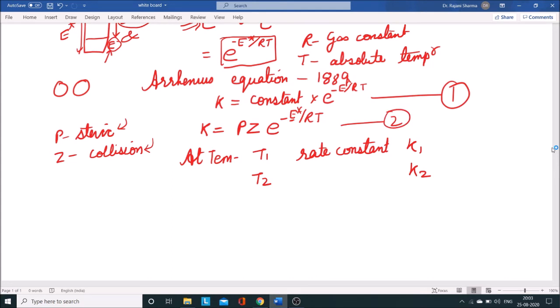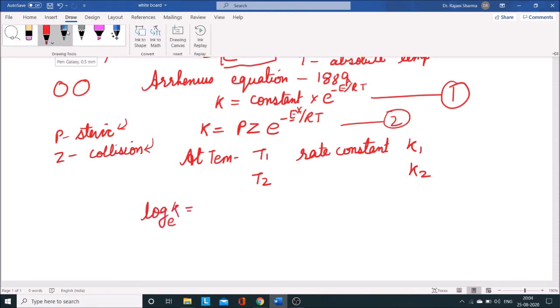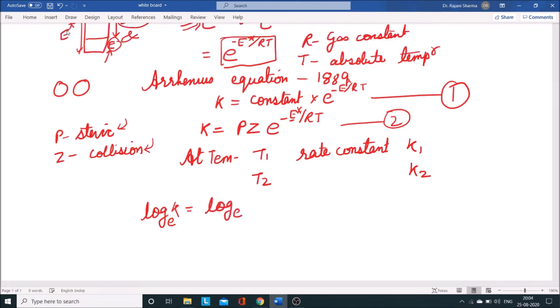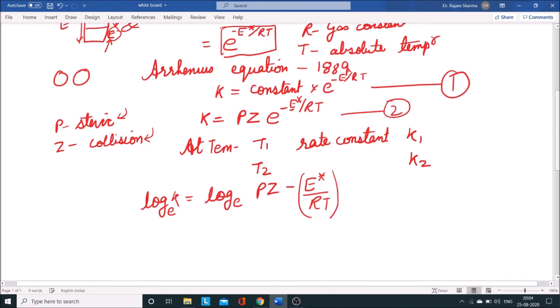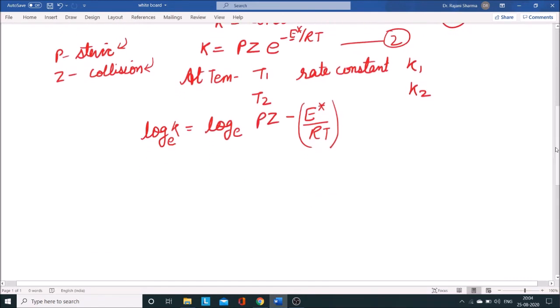If I express it in the log form, I will get log K equals, taking log on the right hand side, log to the base e of Pz e to the power minus activation energy divided by RT. Now this was at any temperature, but I have taken two temperatures T1 and T2, and at these two temperatures I will have the rate constants K1 and K2.